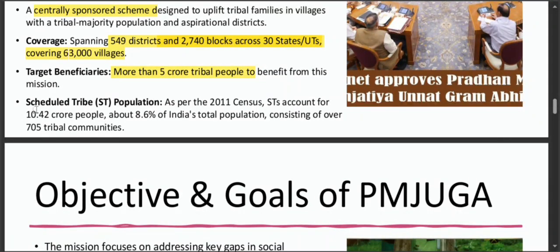Then as per the 2011 census, the Scheduled Tribes population is 10.42 crore, that is 8.6% of India's total population, consisting of over 705 tribal communities.